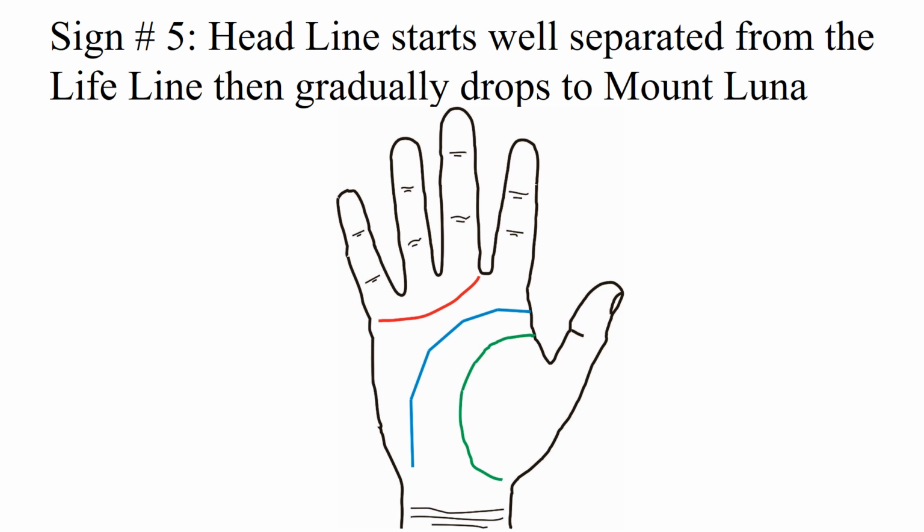The gap between the headline and the lifeline indicates that the person is very stubborn, impulsive, and would not take into consideration any second opinion, or external help. It is my way or the highway. The gradual drop of the headline to Mount Luna reveals that the person is strongly influenced by the subconscious mind. The person would possess a strong imagination.